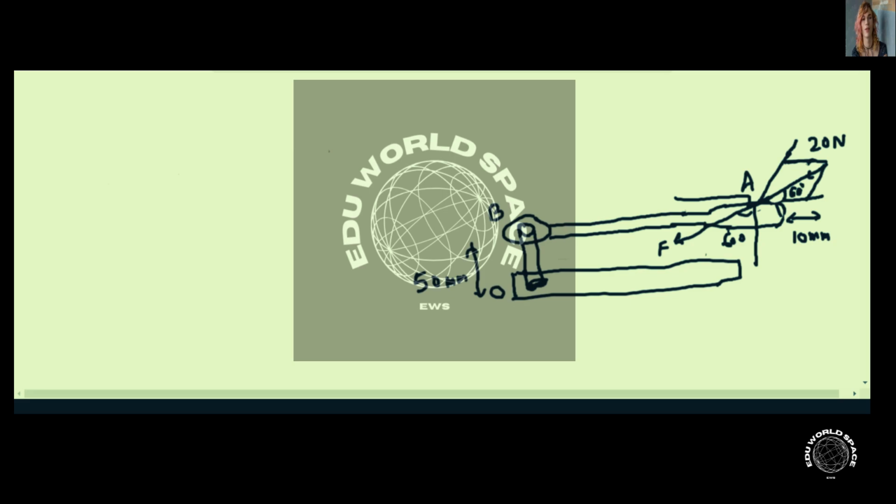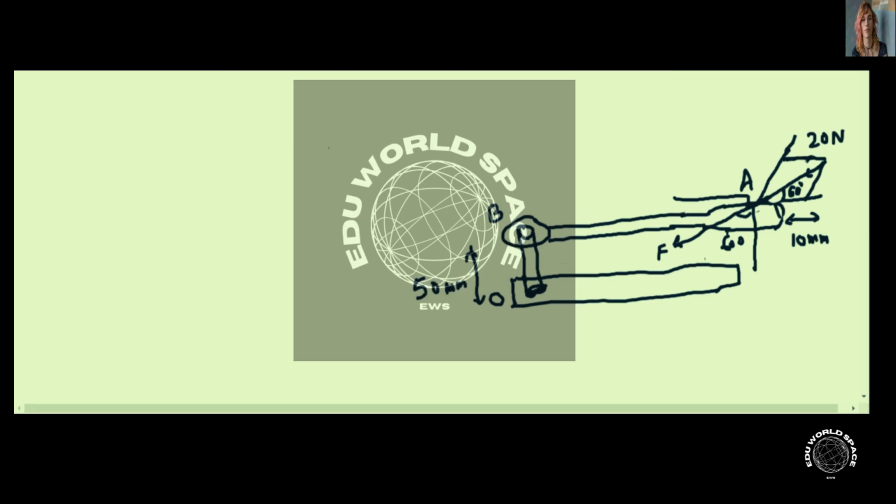Hello everyone, in this problem we have to calculate the moment of force about the point A and its direction cosines alpha, beta and gamma. A horizontal force of 20 Newton is applied on the branch of the socket at point A at an angle of 60 degrees to the xy plane. This force can be resolved into two components, one in the horizontal direction and the other in the vertical direction.